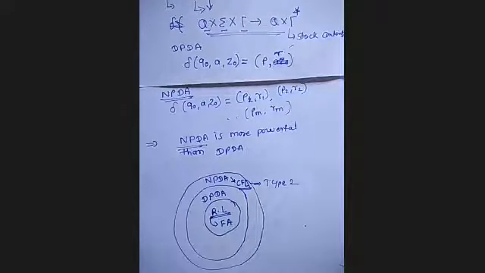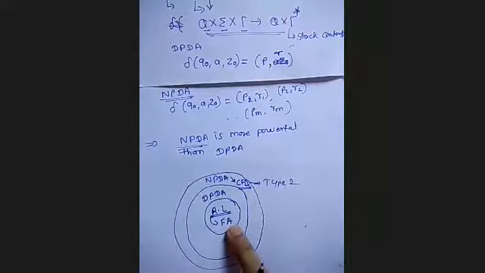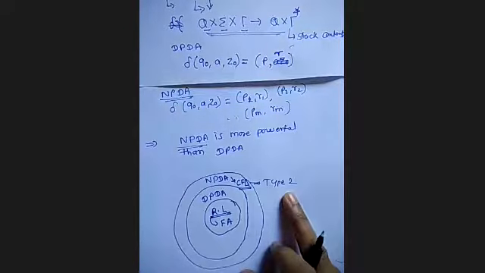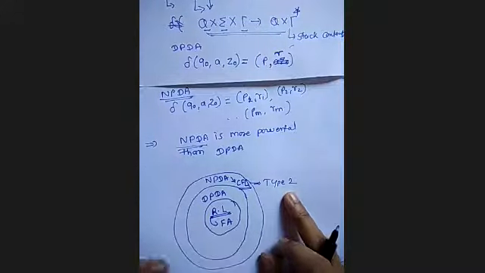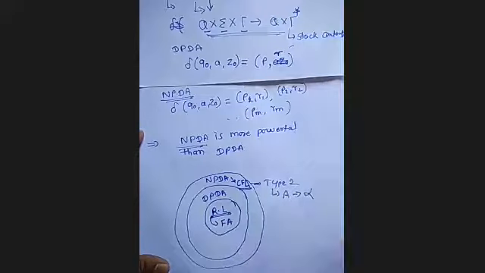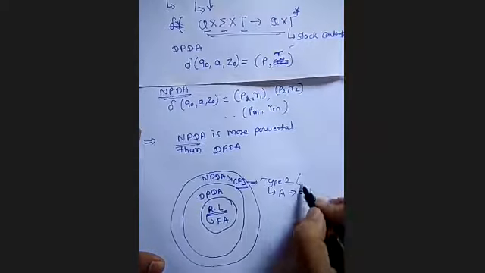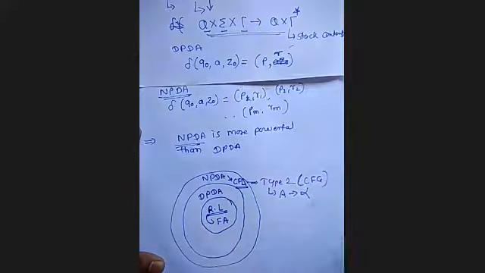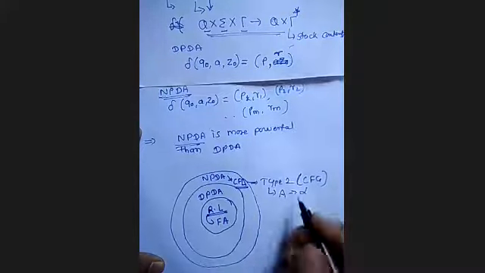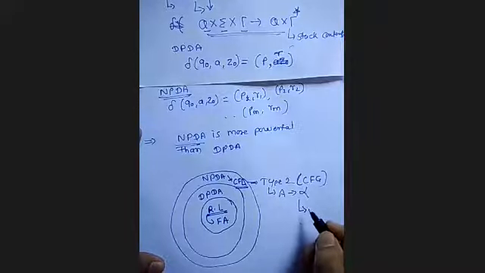Now after this, what do we have to consider? We have designed the finite automata for type 3, and the PDA for type 2. What remains now? Type 0 and type 1. In case of type 2, we have seen all the productions are of the form A derives alpha. Type 2 is context-free grammar. What type of productions are allowed? A derives alpha, where on the left hand side only one non-terminal occurs and the right hand side is a sentential form. Sentential form is a string of terminals and non-terminals.